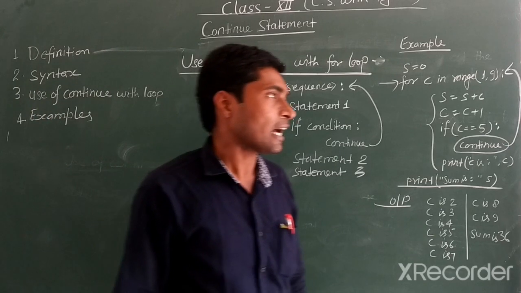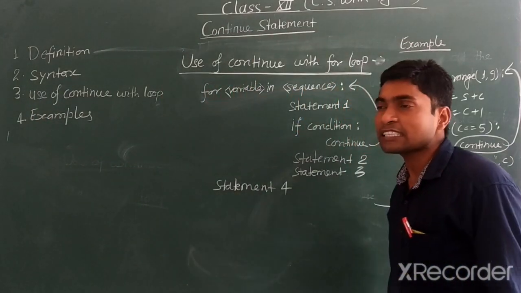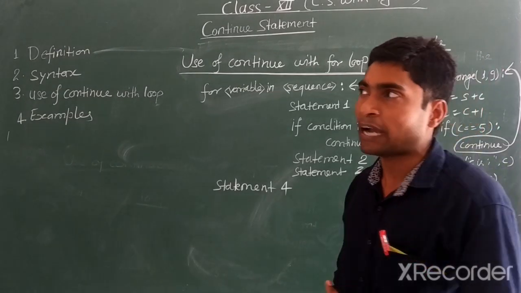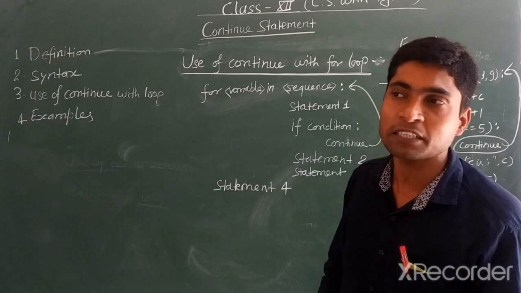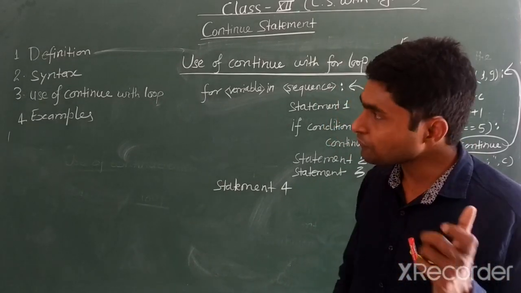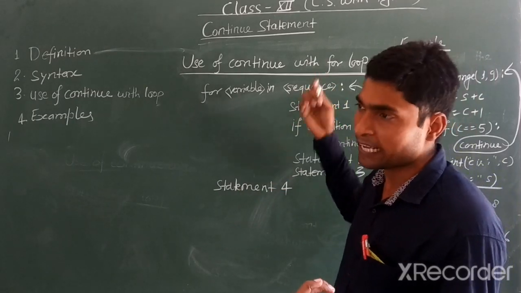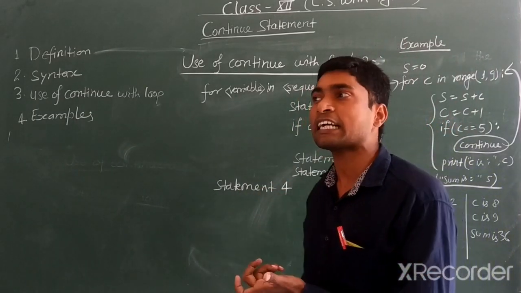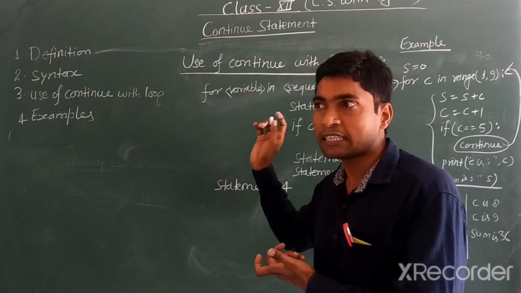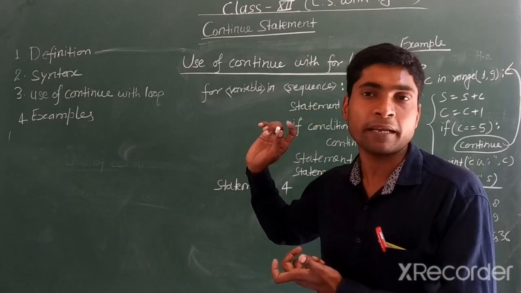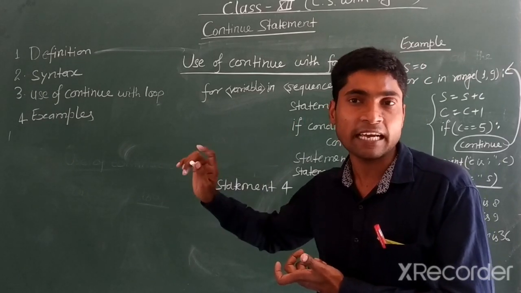One more thing that I would like to tell you: loop else statement. Loop else statement means the else statement in Python. The else statement is used with the for loop as well as with the while loop. If we use any jump control statement, I mean a break statement, in other words, if we use any break statement inside the loop, then the loop else statement is not executed by the interpreter.